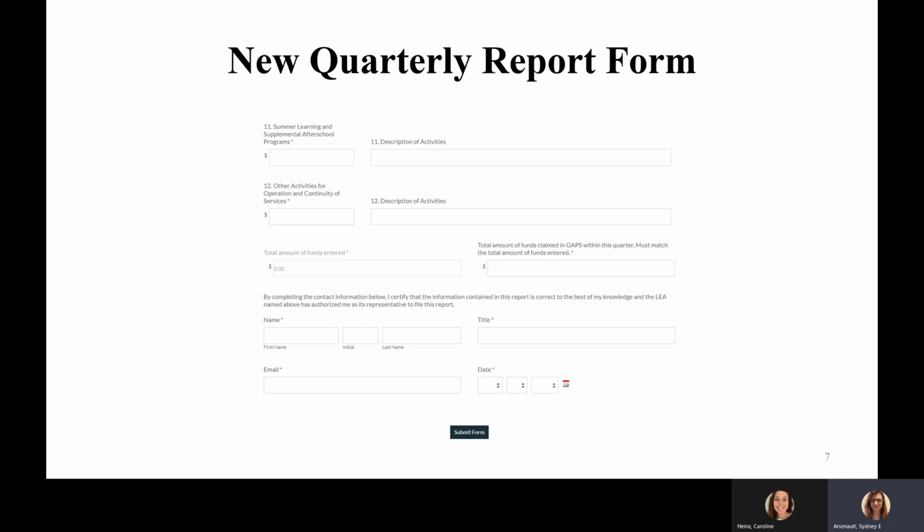The total amount of funds will auto-calculate, and then you will also manually enter the total amount of funds claimed in GAPS within that quarter. The amounts must match in order for submission. Upon submission, you will receive an email receipt of your responses for your records.